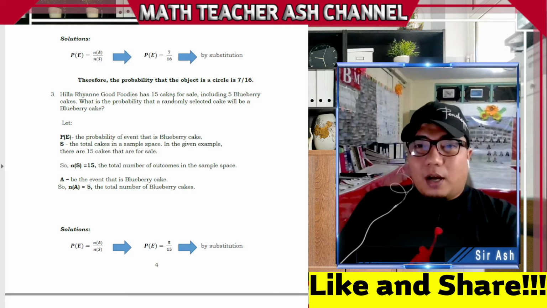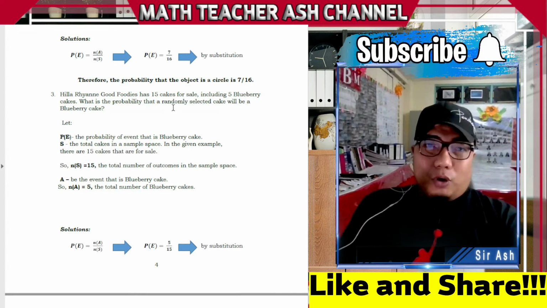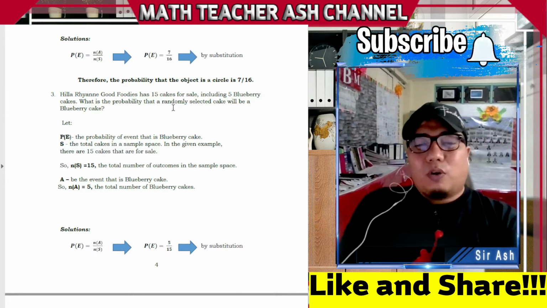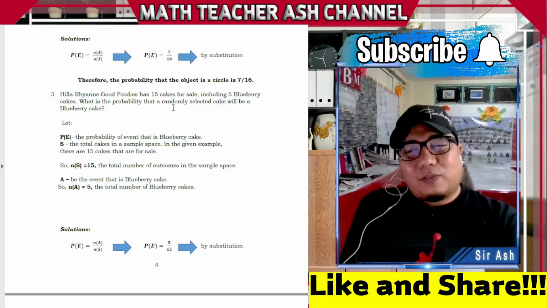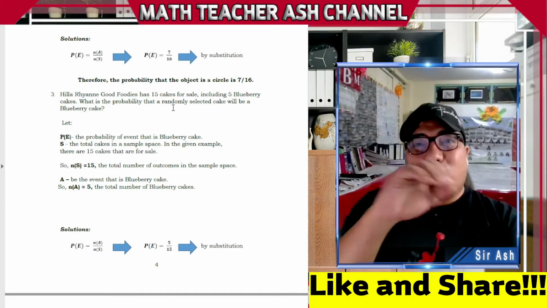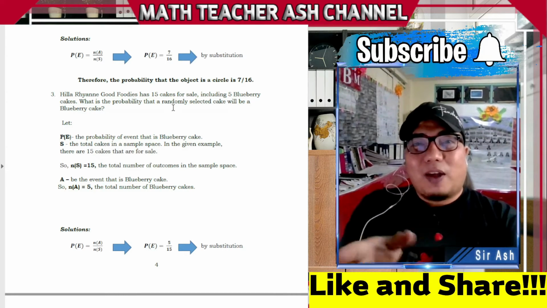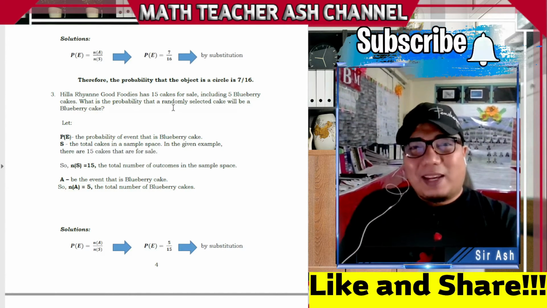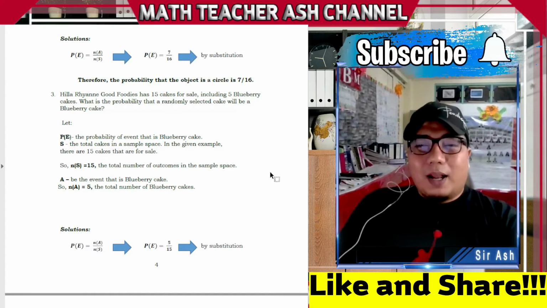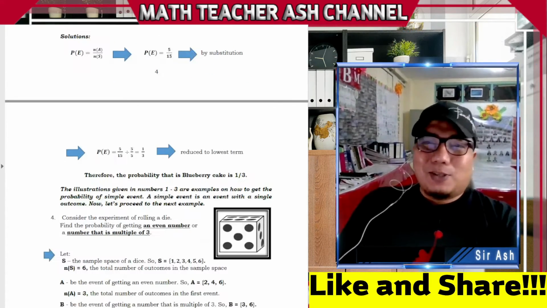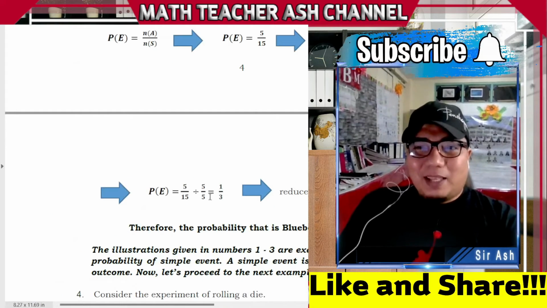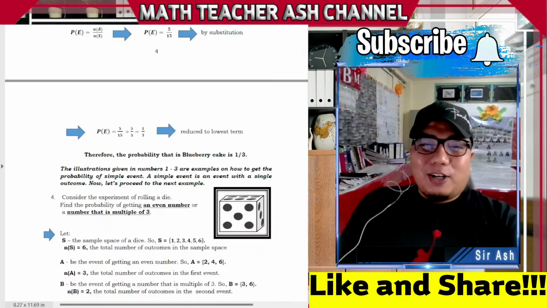So, in the 15, 5 daw doon is 5, right? So, of course, that is 5 out of 15. So, the chances of getting a blueberry cake is 5 out of 15 or 5 over 15. If we simplify that, that would be 1/3. Okay? So, the answer is here. Alright. So, napakadali lang talaga, my dear math learners.